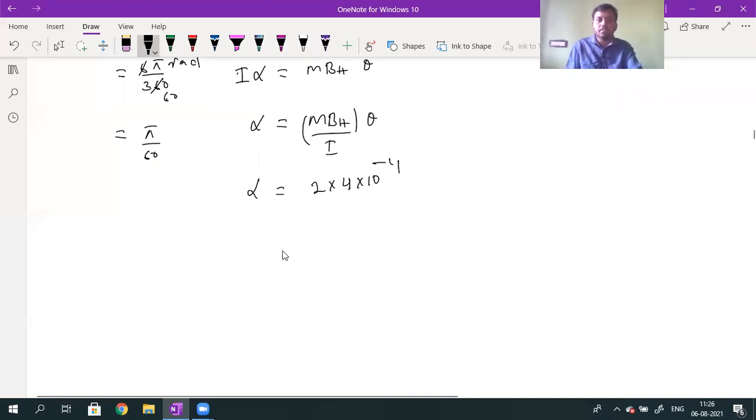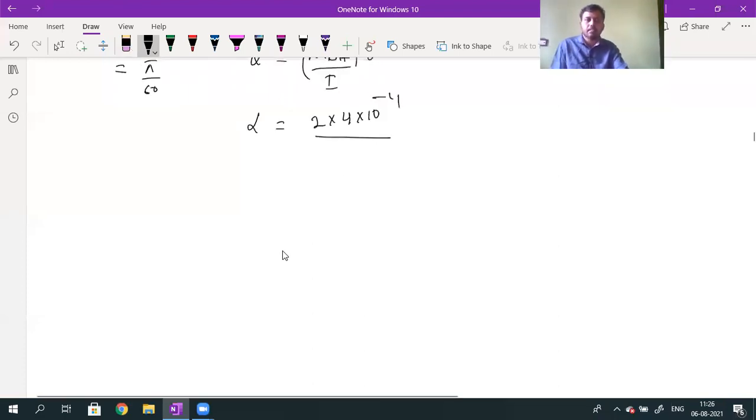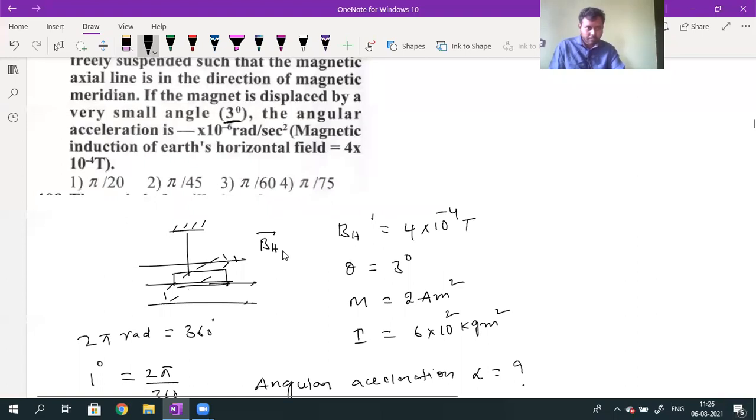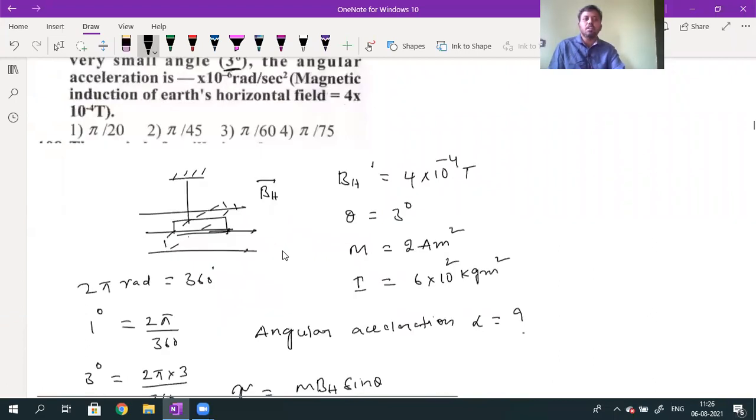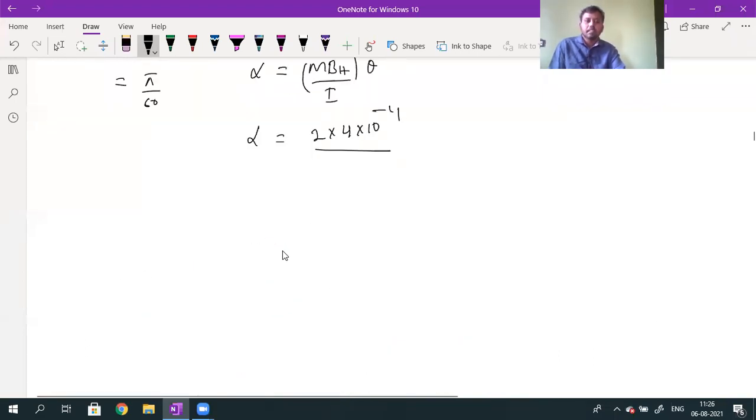Divided by the I value. What is the value of I? The moment of inertia is 6 into 10 to the power of 2, into the theta value pi divided by 60. So 2 ones are 2, 2 thirties are 60; again 2 twos are 4, 2 threes are 6; again 2 ones are 2, 2 fifteens are 30. I will get the answer: the alpha value will be equal to pi divided by 45.